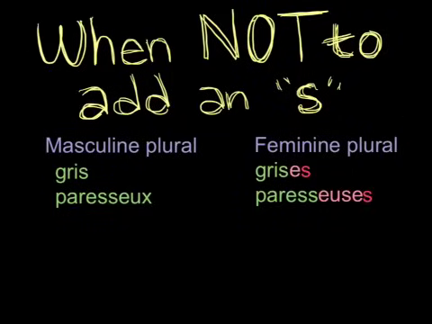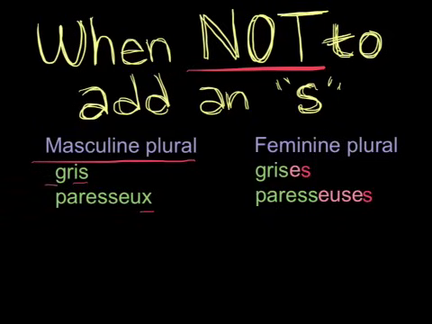So let's talk about when not to add an s. We do not add an s when creating the masculine plural form if the word already ends in an s or an x. So for example, this word gris, which we know means gray, already ends in s, so we cannot add an s to it. Similarly, paresseux ends in an x, and we cannot put an s after an x in French, and so we leave it the same in its plural form as it is in its singular form.